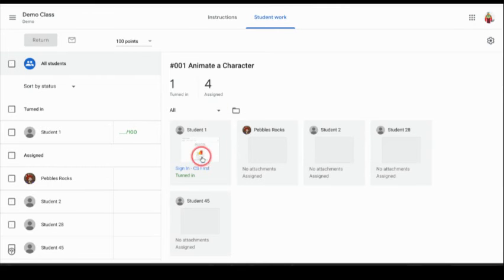Okay, so you as a teacher can actually come right into the student work tab in the assignment in Google Classroom and click on all of the Scratch projects that the students attached. That is awesome. And I absolutely love that because it just makes it easier.